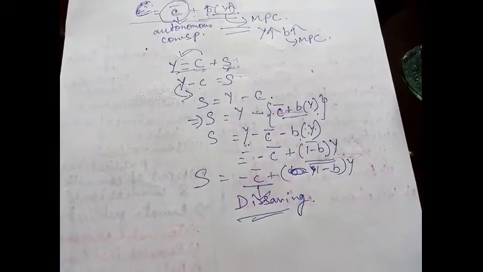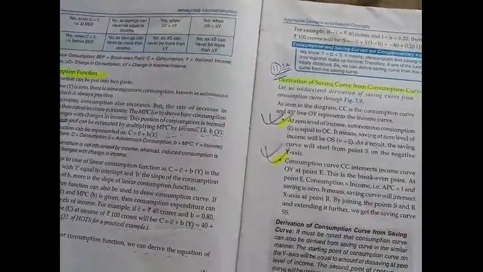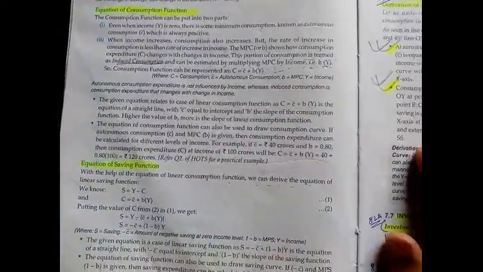Okay, so this is the total derivation. In Google Classroom, I have given you the notes of this entire chapter, up to whatever I have done today, only this morning. Your work is to read those notes, then you will be able to understand.